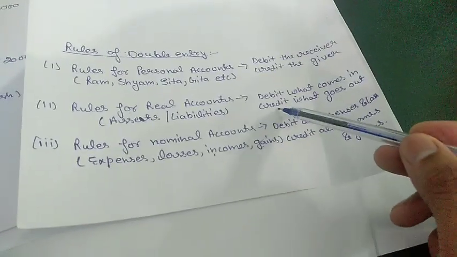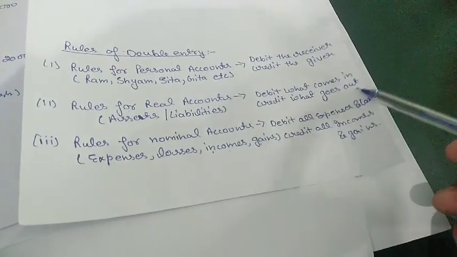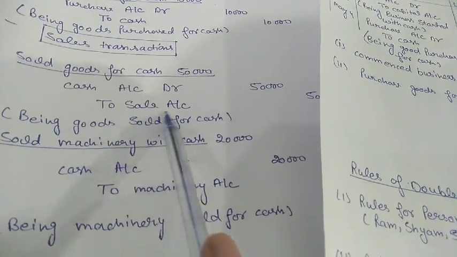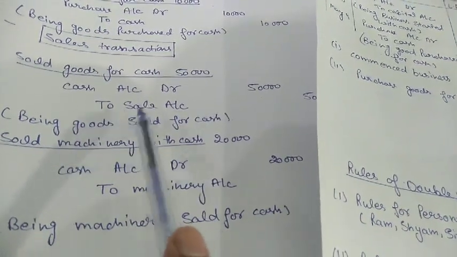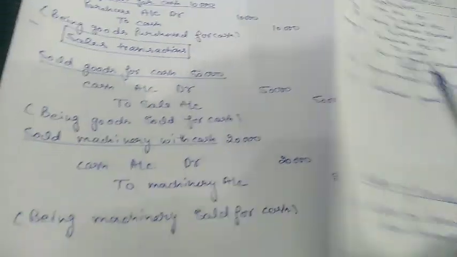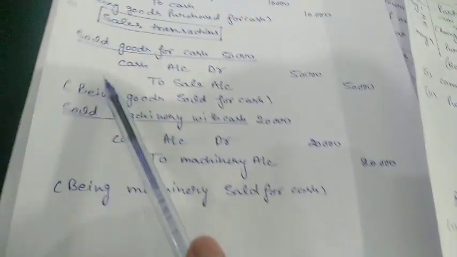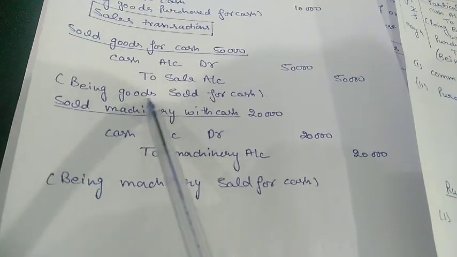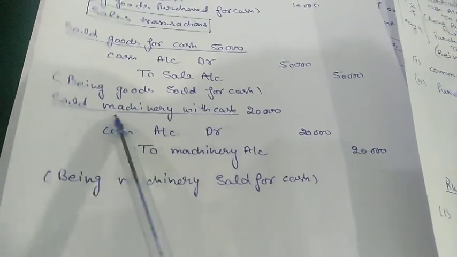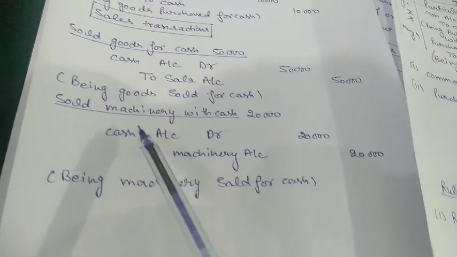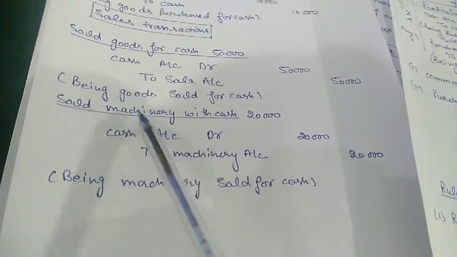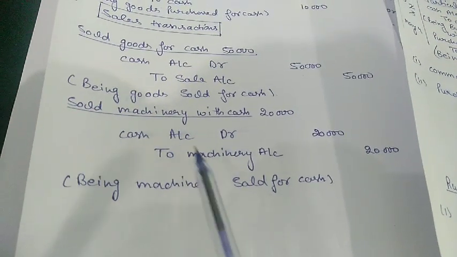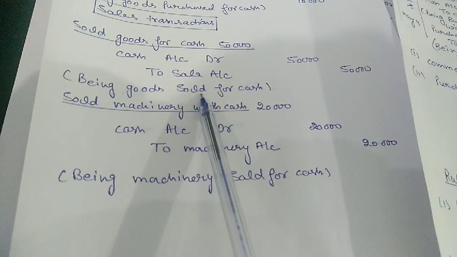The entry is here. Credit what goes out. What goes out in this case? Goods, but we don't know the name of the goods, so we will use sale instead of the name of the goods. Clear? Next is the narration for this entry: being goods sold for cash. Same thing here. Next is sold machinery for cash. Same entry, but this time we know the name of the goods, so what will we use? Machinery instead of sale.